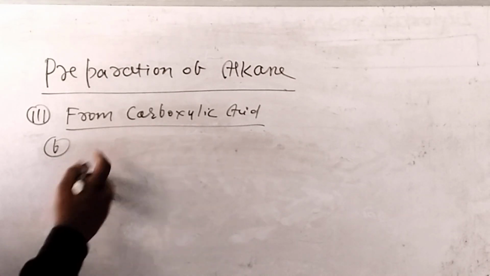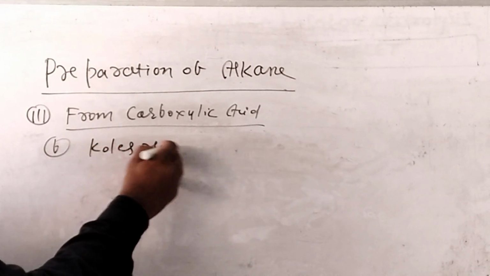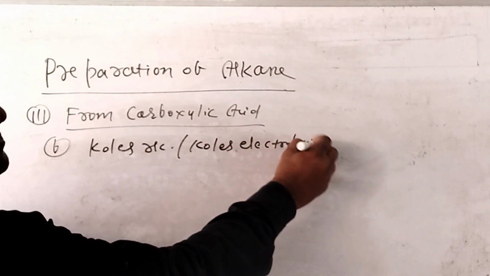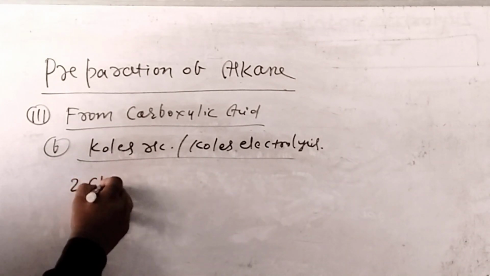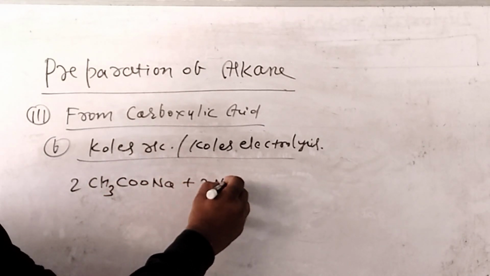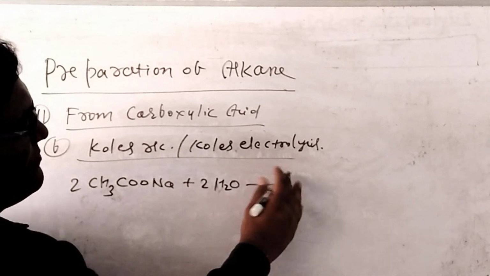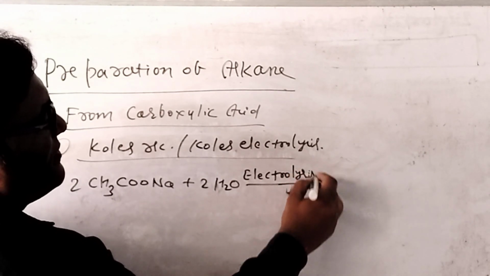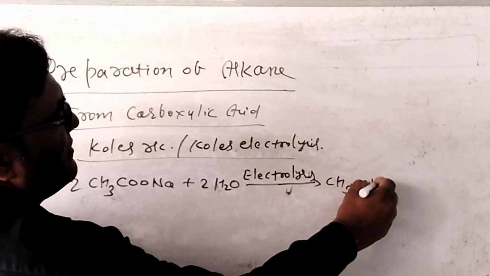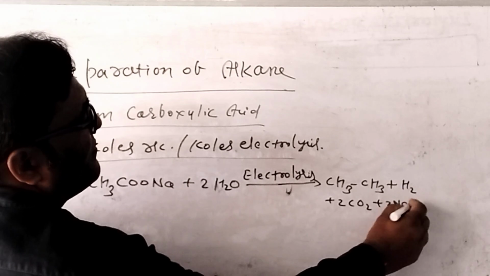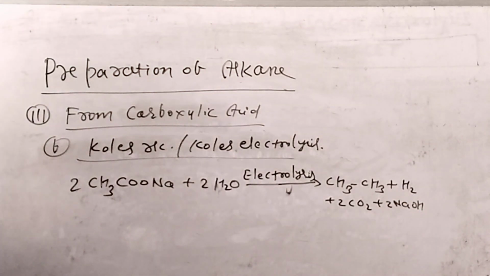From carboxylic acid, sodium acetate in Kolbe reaction or Kolbe's electrolysis: 2 mole of sodium acetate reacts with 2 mole of water, and after electrolysis we can get ethane plus H2 plus 2CO2 plus 2NaOH. So you can again take a screenshot. Now the method of preparation of alkane is complete.